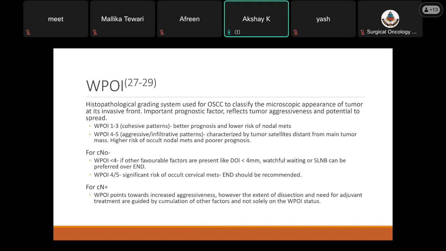So for cN0 necks, if WPOI is less than 4, and other favorable factors like DOI is less than 4 mm, watchful waiting or sentinel node biopsy can be preferred over elective neck dissection. On the other hand, if WPOI is 4 or 5, there is a significant risk of occult cervical mets, and elective neck dissection should always be recommended. But for cN plus disease, WPOI points towards increased aggressiveness. However, the extent of dissection and the need for adjuvant treatment is varied by accumulation of other factors and not solely by the WPOI status.